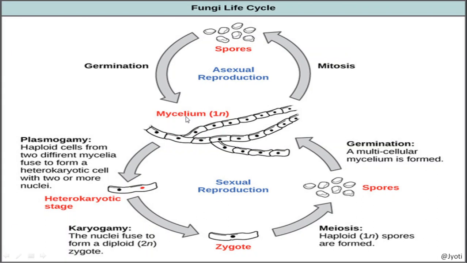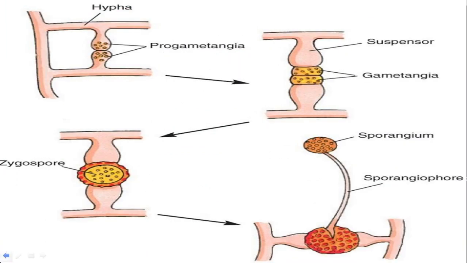So this is the sexual reproduction I described. But during asexual reproduction, as I mentioned, they produce the spores either externally or internally, and then that spore, upon getting favorable conditions, germinates into a new mycelium. So this is the life cycle of a fungi.